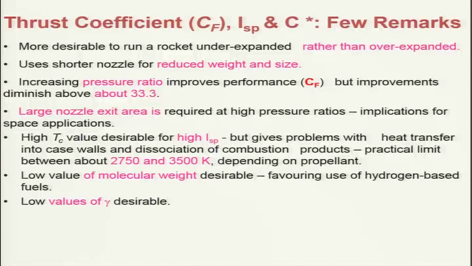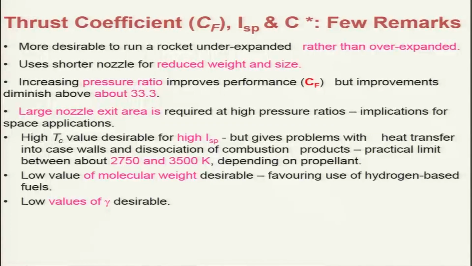And low values of gamma are desirable, as I told earlier, because you can get a higher specific thrust, but however, it is not that easy to get. Generally, the rocket propellant values vary from 1.2 to 1.3, and for non-chemical rockets, particularly gaseous kinds of rocket engines, one can really get different or low values of gamma.